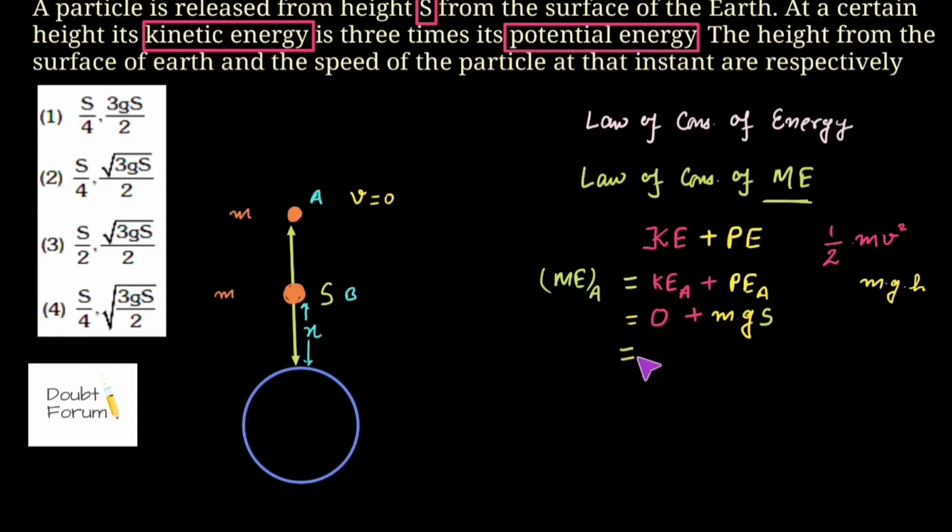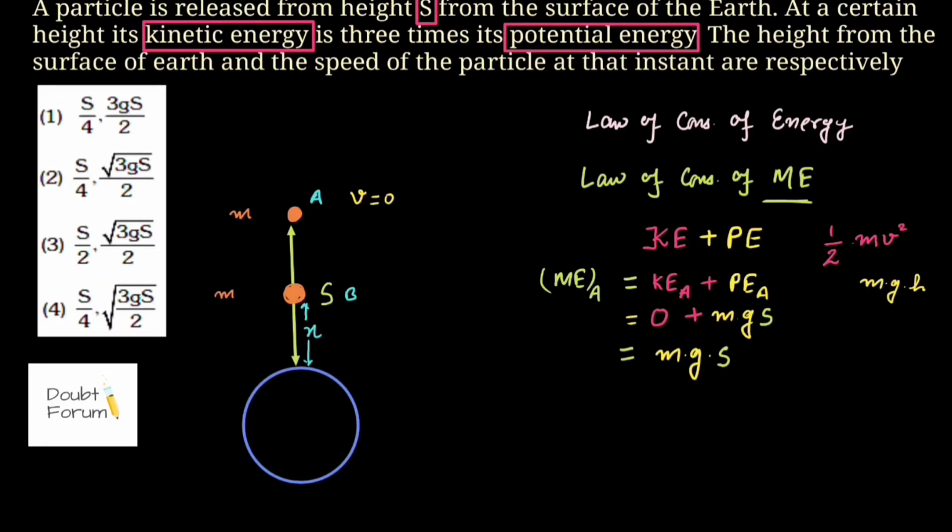This would also be the total mechanical energy, that is mg into s. This is the total mechanical energy at point A. So the total mechanical energy is always conserved according to the law of conservation of mechanical energy. So the total mechanical energy at point A would also be equal to the total mechanical energy at point B.